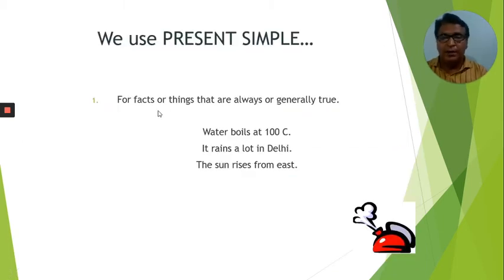So again, if we go in detail, as we said, simple present tense is a tense where we use facts also. For the facts, we can see some examples: water boils at 100 °C. It rains a lot in Delhi. The sun rises from east. So these are the facts which are there in the world or in the universe. These are proven facts, and we use simple present tense for the same.